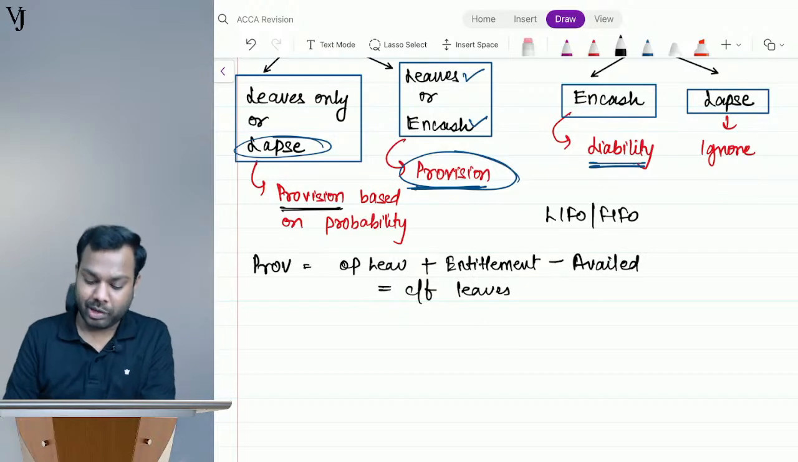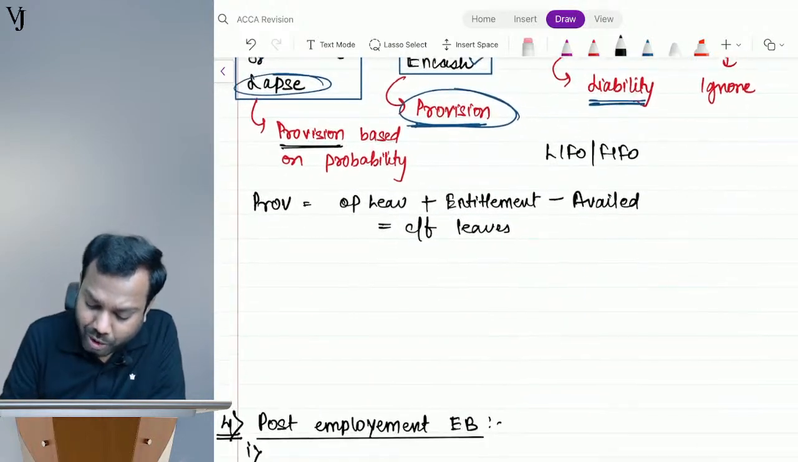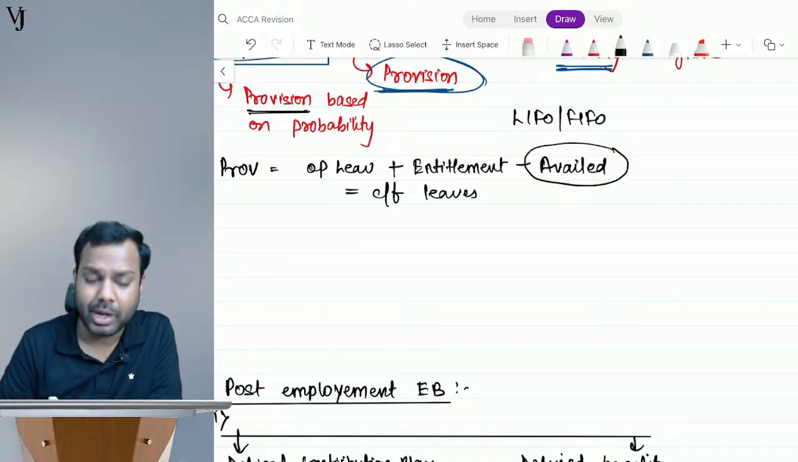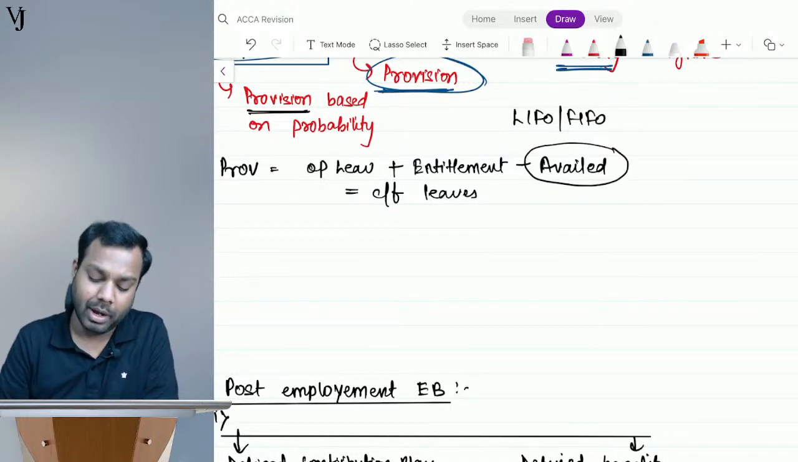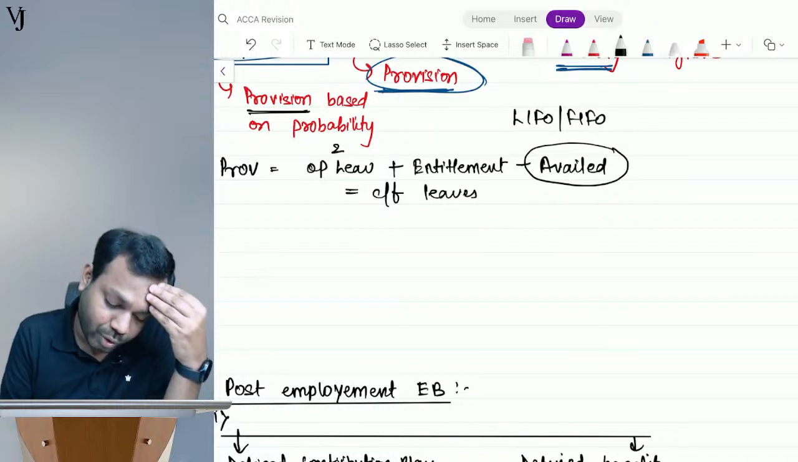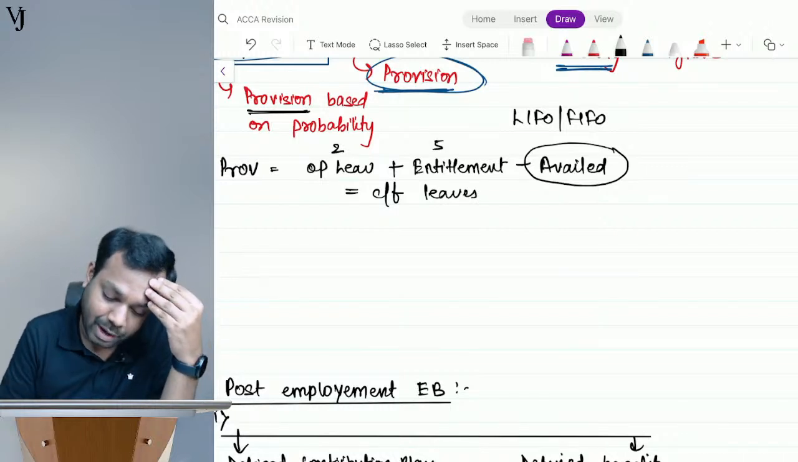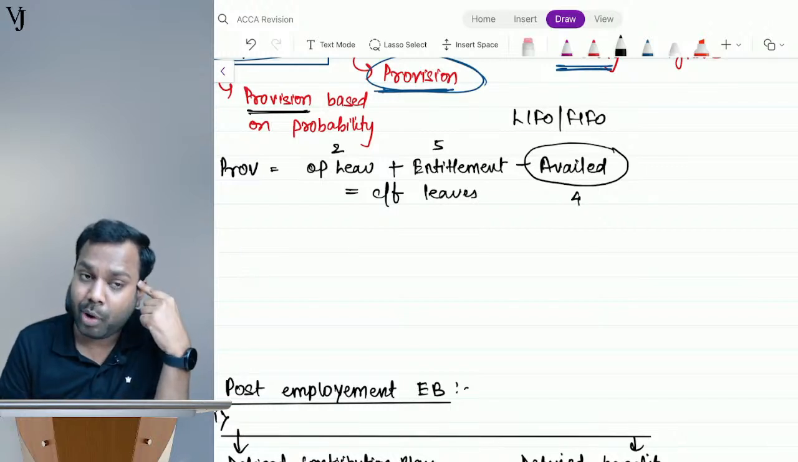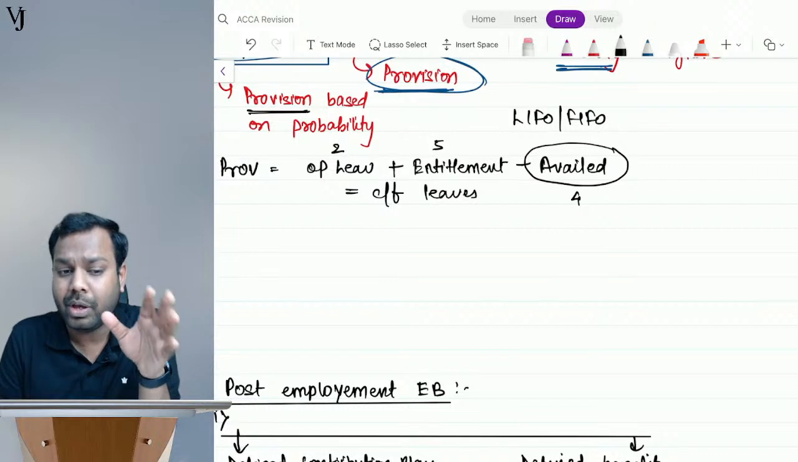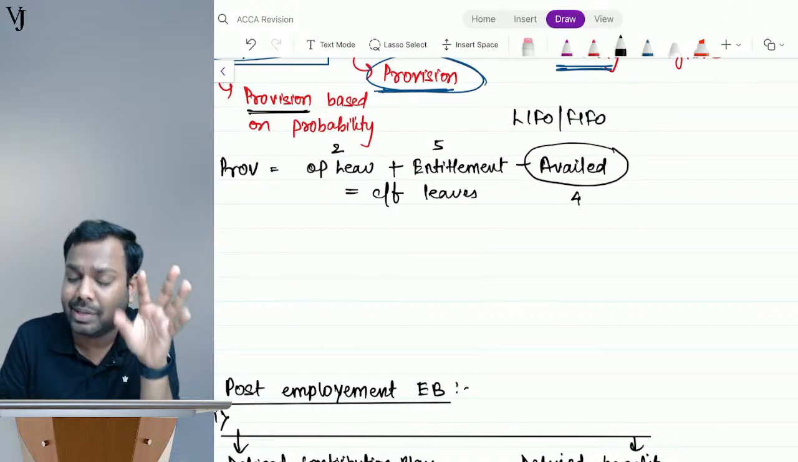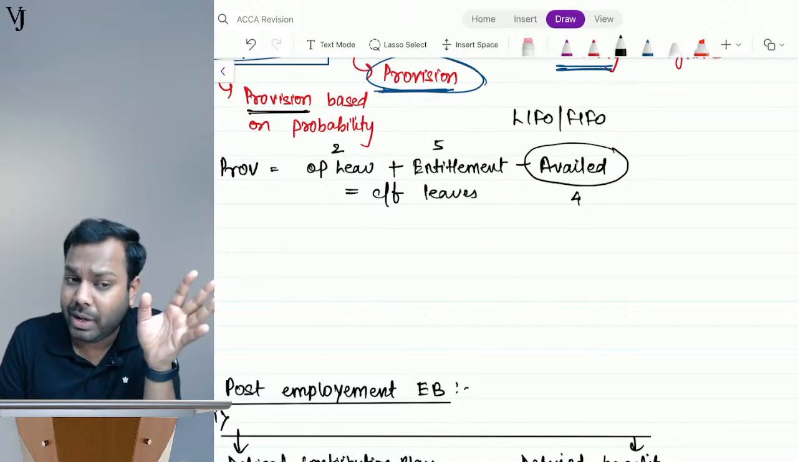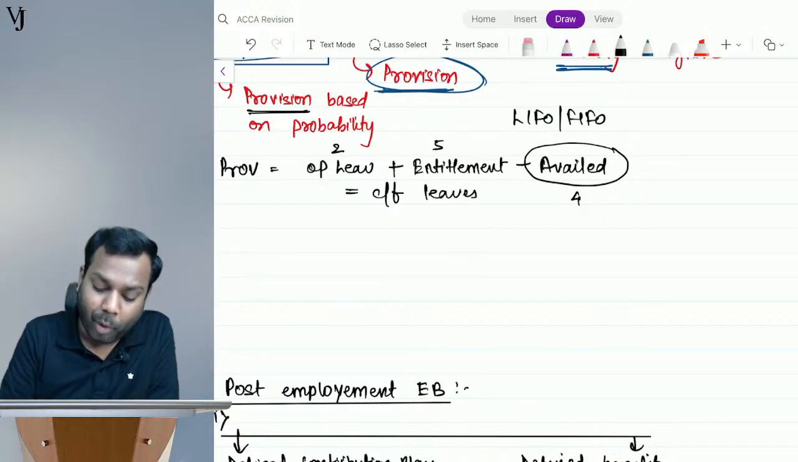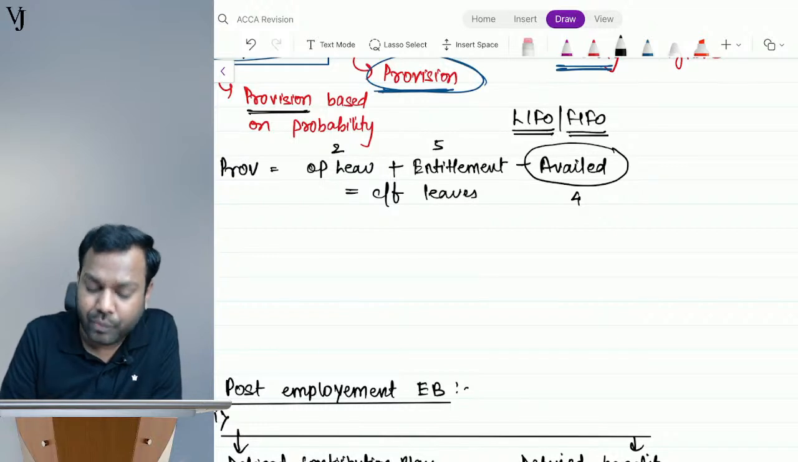What does it mean when you avail these leaves? The question comes up, from where are you availing, from here or from here? Let's suppose you have opening leaves of 2, entitlement is 5, and you have availed 4 leaves, and the entity's policy is you can accumulate your leaves but only for 12 months, not beyond that. Now see, if the policy is LIFO and if the policy is FIFO, how does it change?